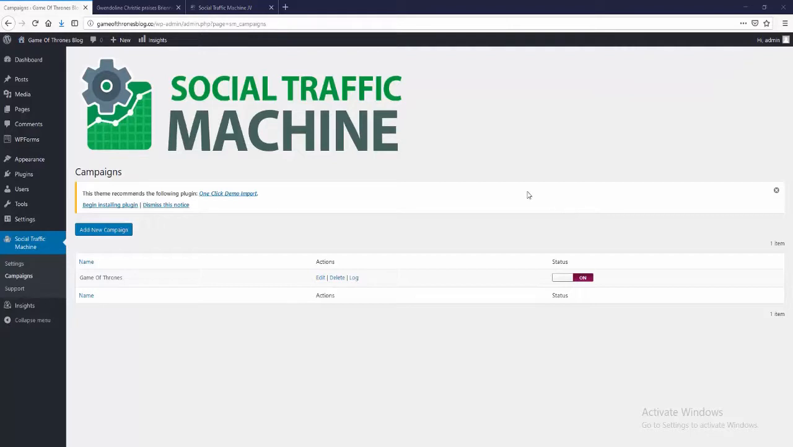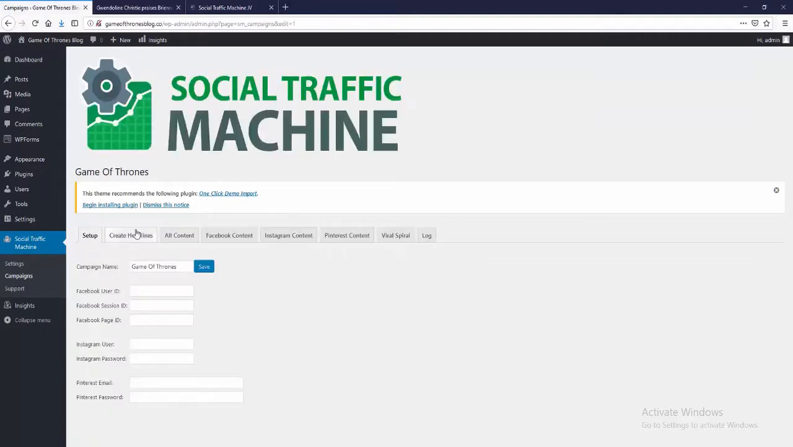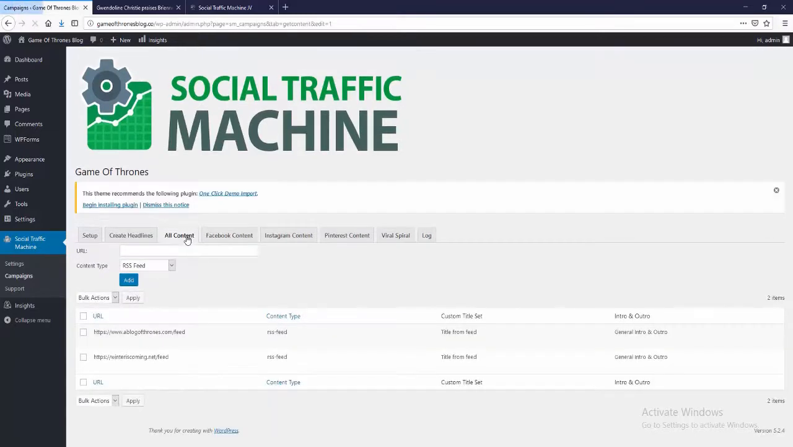Once you've installed the plugin, you simply go and create a new campaign. So you click New Campaign here. I've already set one up, so I'll just show you how it works. And it is literally as simple as hooking up your various social media accounts. There's full tutorials on how to do this, but honestly it is so simple. I'm not going to run through it now. It'll take you 30 seconds to a minute max. And then all you need to do is add some content sources. I've added them into this tab here called All Content.